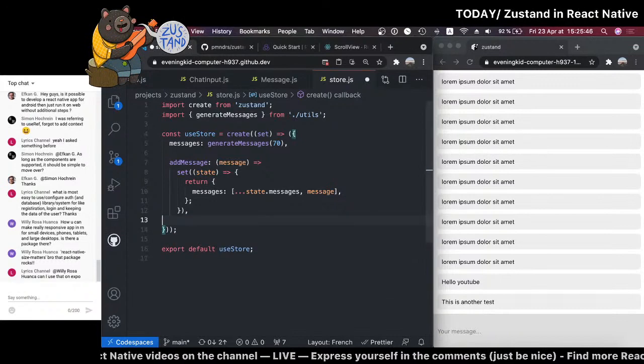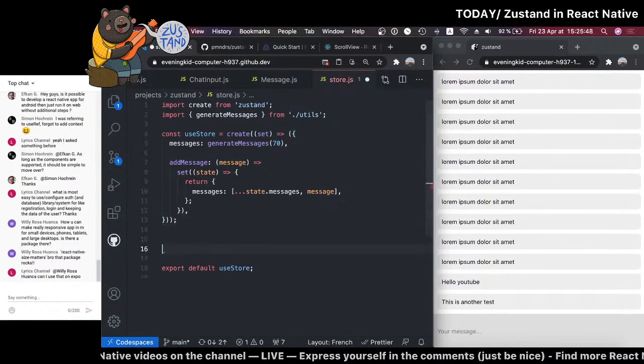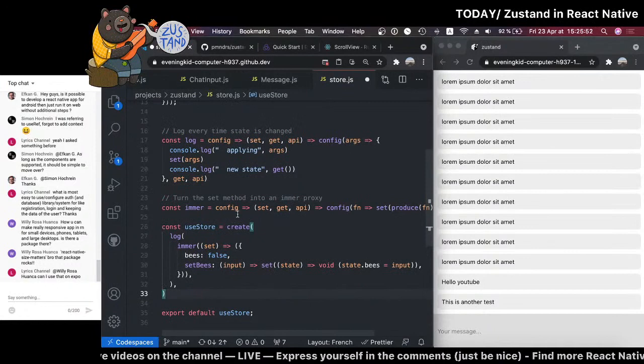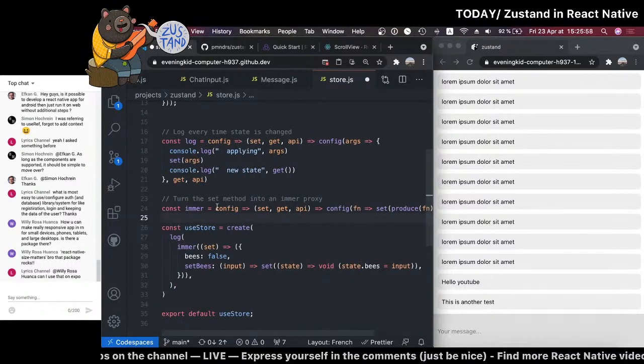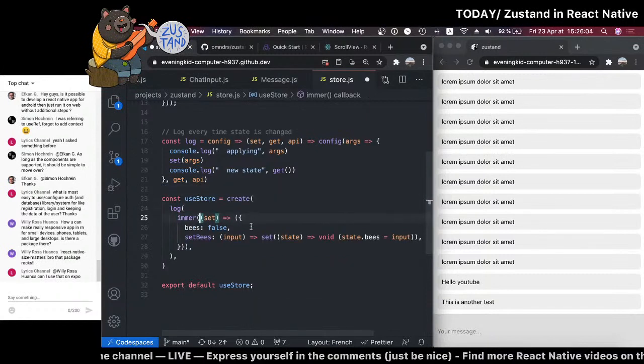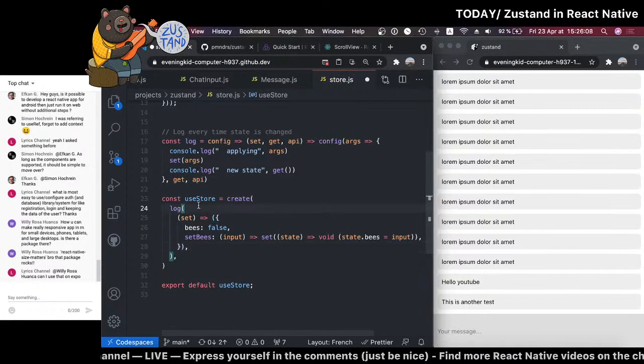We can remove this for now. Okay. So, to turn the send method into an Immer proxy, do we need this? Let's just remove any complexity. So I guess this is what we could have. Okay, so that's also something a bit different, right?